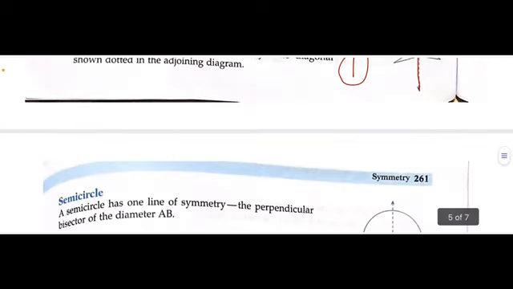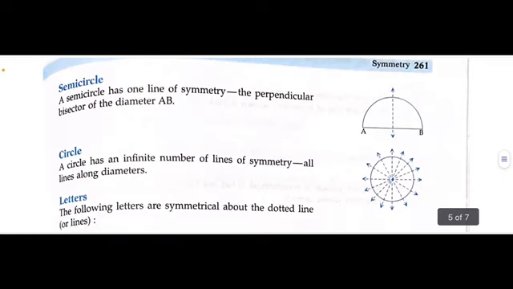Then you have next shape is kite. ये आपकी kite है. In case of kite there is only one line of symmetry. एक ही होती है ये. ऐसे अगर आप लगाओगे तो in that case both upper and lower part are not same. So this is not the line of symmetry for the kite. So only one line of symmetry is there. Then arrow. Arrow के केस में भी only one line of symmetry. As you can see this one. Fine. So किसी भी तरह का arrow है, in that case only one line of symmetry is there.